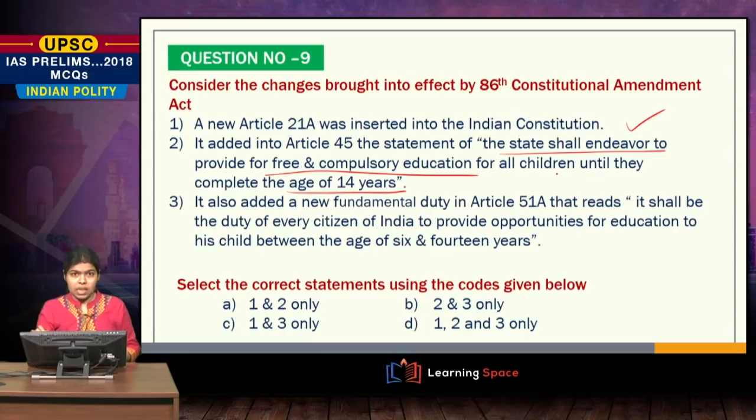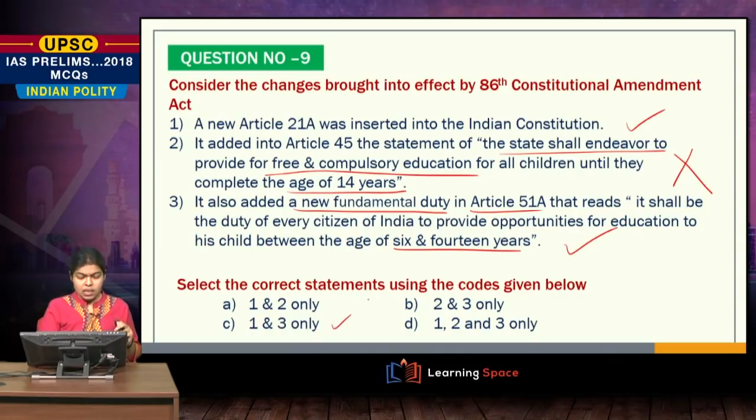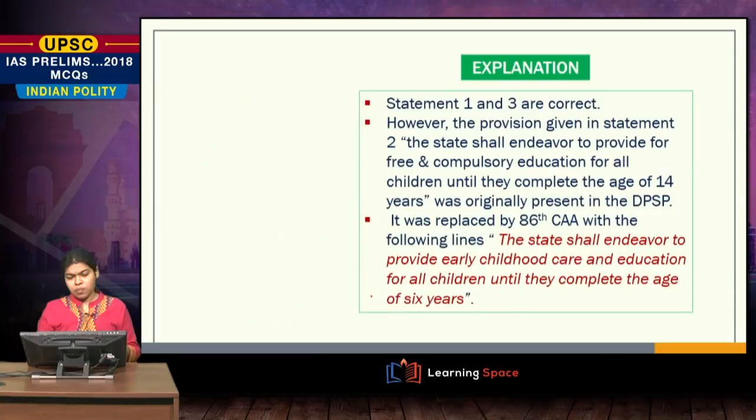This may sound correct, but actually this is a wrong statement. It also added a new duty in Article 51A that reads that it shall be the duty of every citizen of India to provide opportunities for education to his child between the age of 6 and 14 years. Yes, again a correct statement. So the answer is 1 and 3 only. Statements 1 and 3 are correct.